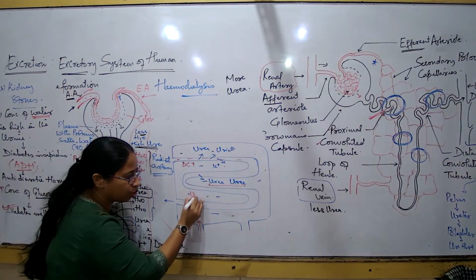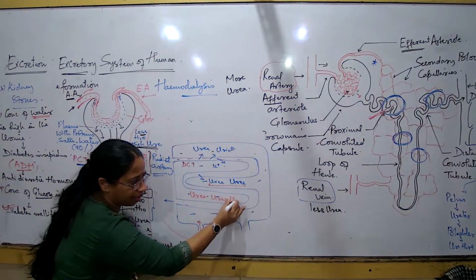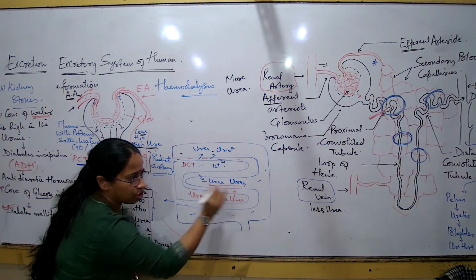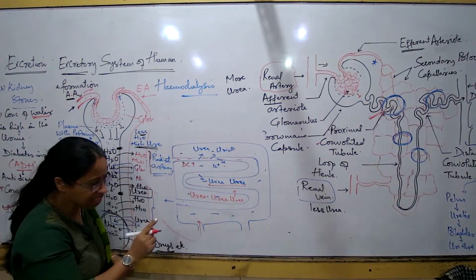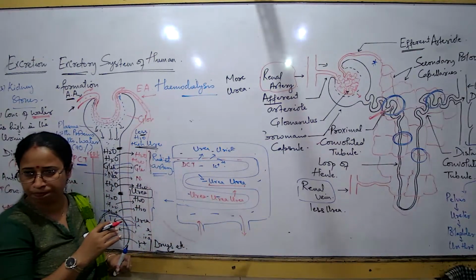अब जैसे ही यूरिया का concentration dialyzing solution में ज़्यादा होता रहेगा, will it not get back into the tube? It will. So इसीलिए dialyzing solution from time to time change किया जाता है.